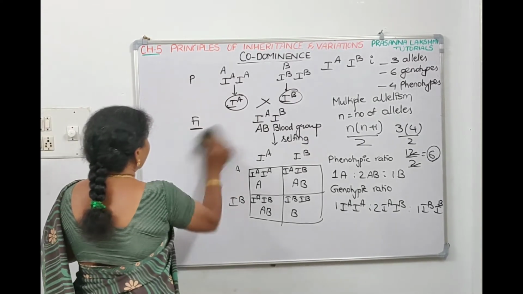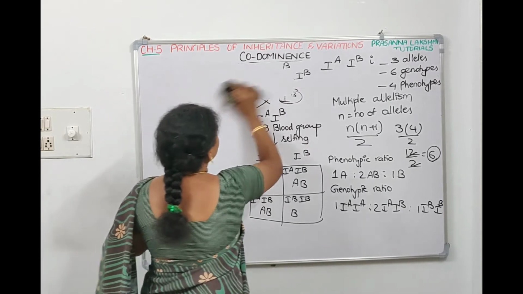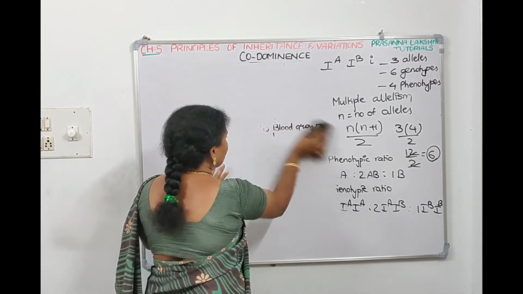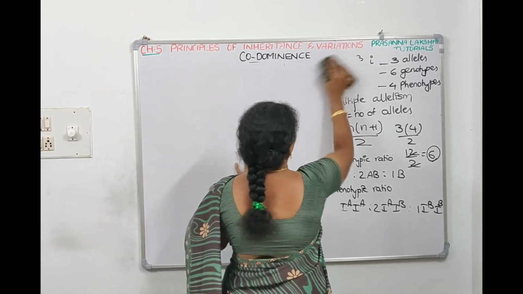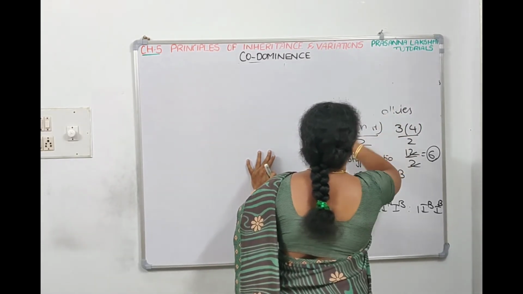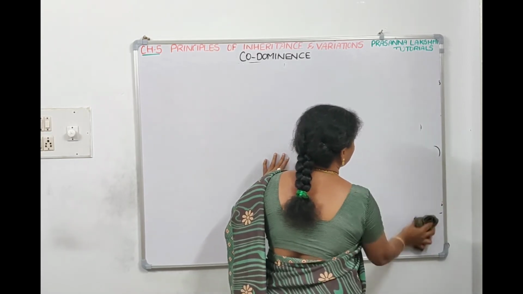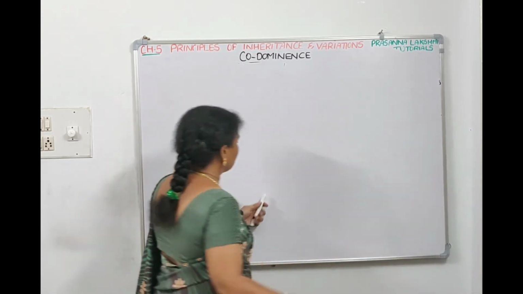Now blood grouping can be involved in forensic science. On blood grouping, they can ask you questions like: father's blood group is so and so, mother's blood group is so and so, what are the predictable blood groups of the children? So let us see some questions on this concept.